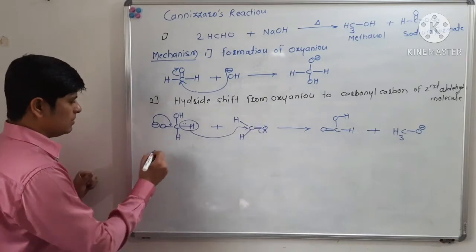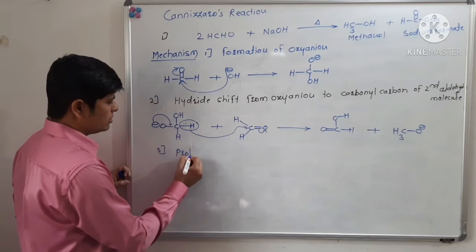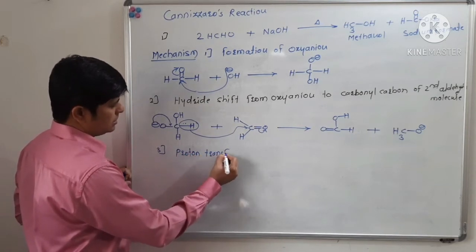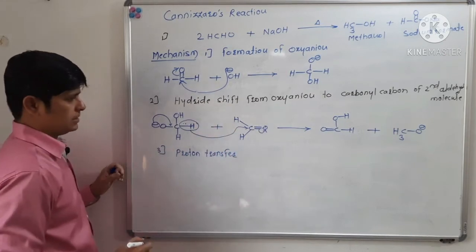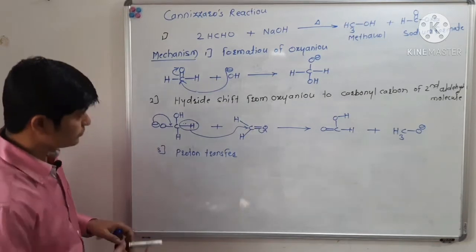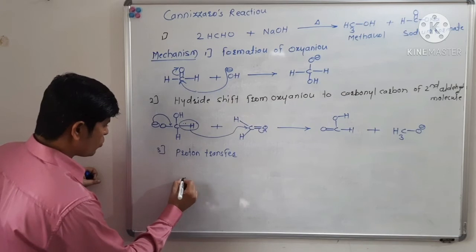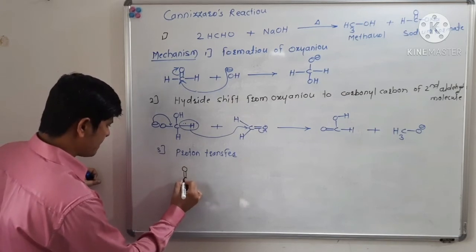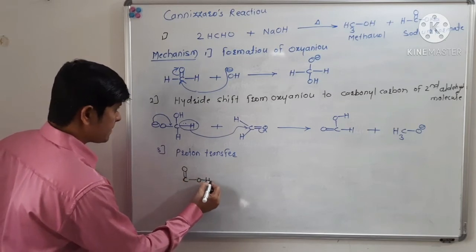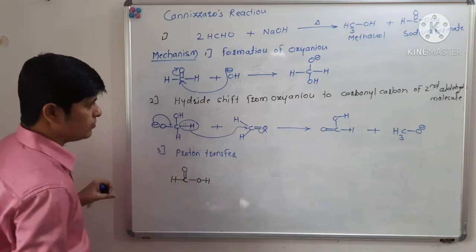Now in the third step there will be a proton transfer. How will this proton transfer take place? Let us see. This is a formic acid.